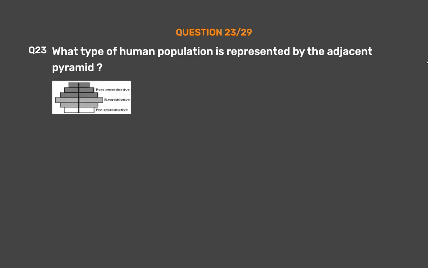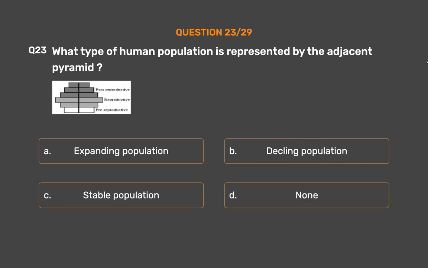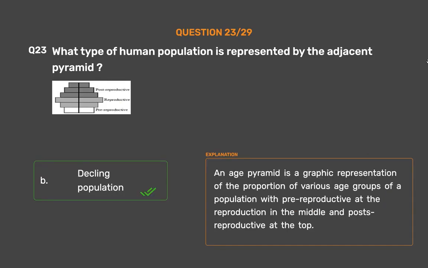Question number 23. What type of human population is represented by the adjacent pyramid? Option A. Expanding population. Option B. Declining population. Option C. Stable population. Option D. None. The correct answer is option B. Declining population. An age pyramid is a graphic representation of the proportion of various age groups of a population, with pre-reproductive at the bottom, reproductive in the middle and post-reproductive at the top.